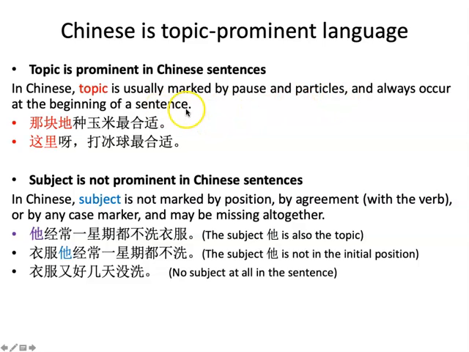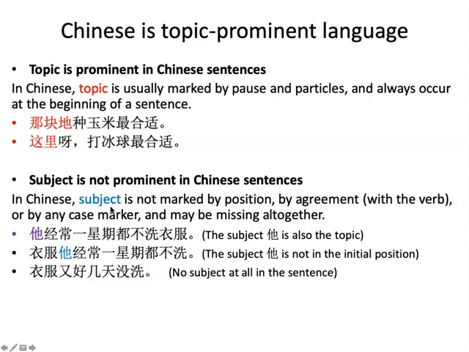These features reflect the importance or prominence of topic, because if something always appears at the beginning of a sentence and always is marked, it shows its importance. In contrast, subject is not marked by position, meaning subject does not have a specific position in the sentence. Unlike topic, subject may not always occur at the beginning of a sentence.